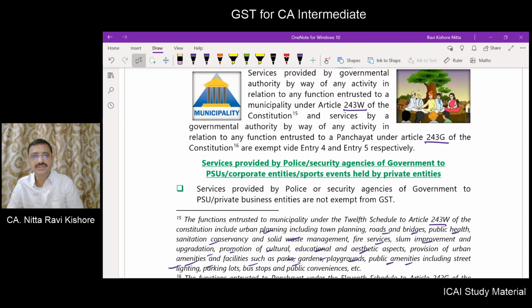If they provide service to PSUs and corporate entities, this is a service provided by government to a business entity. The PSUs, corporate entities, and sports events held by private entities are all business entities. So these are not exempt by virtue of entry number 6, point number D, right? So we will learn about this topic in the next class.